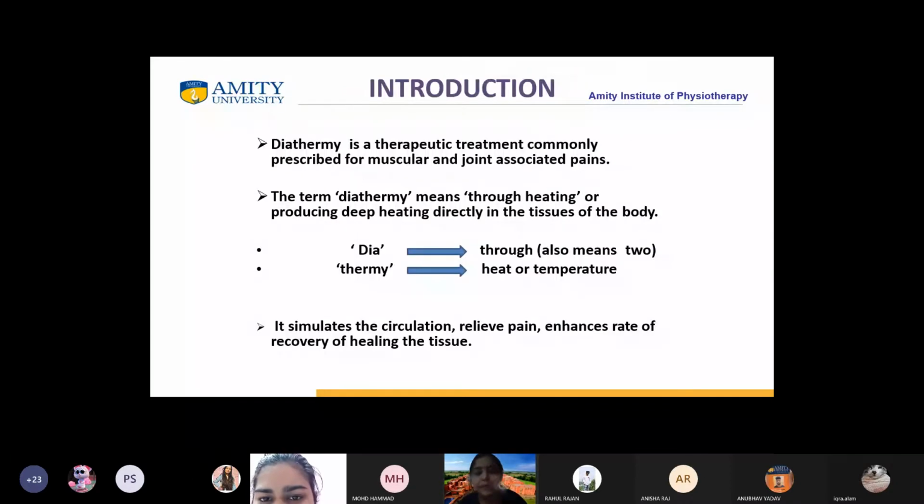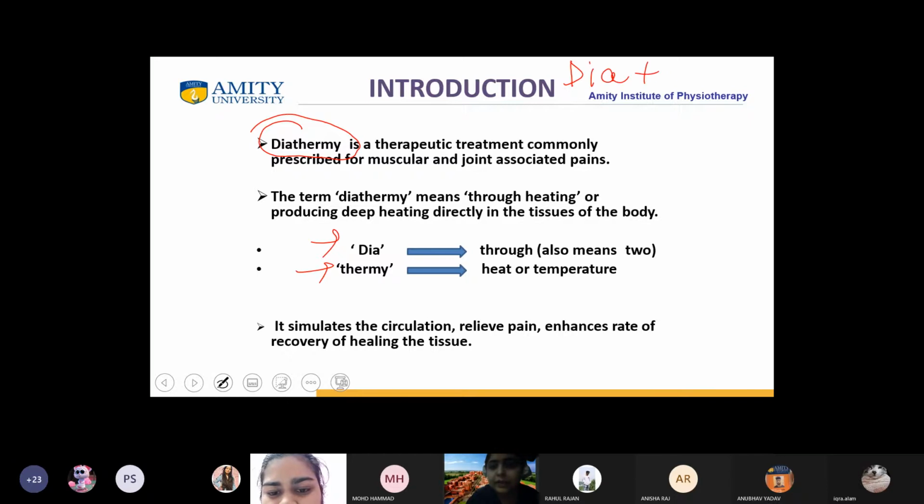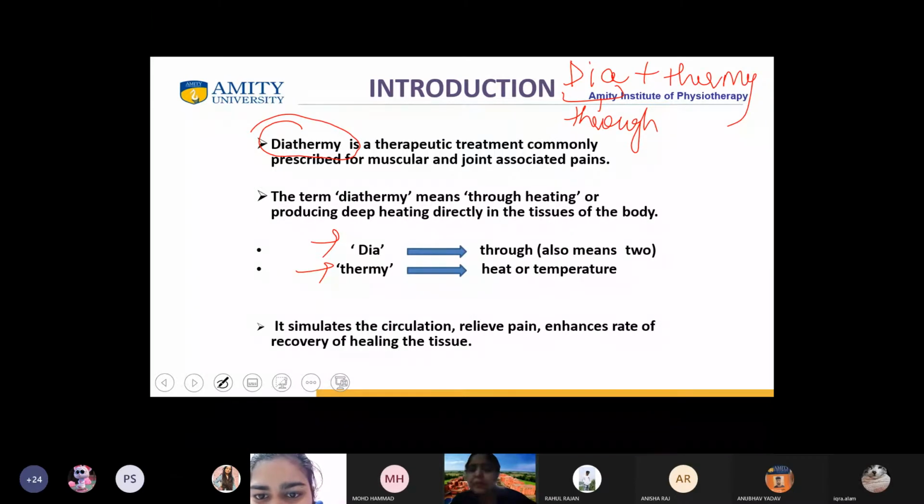Okay, now we come to the introduction part. See, this diathermy has come from two words, di and thermi. Now see the literal meanings of di and thermi. Di means through. If you open the Oxford Dictionary, you will see the meaning of di is through. It also means to. And thermi means heat or temperature.